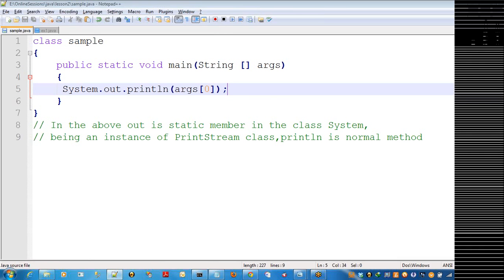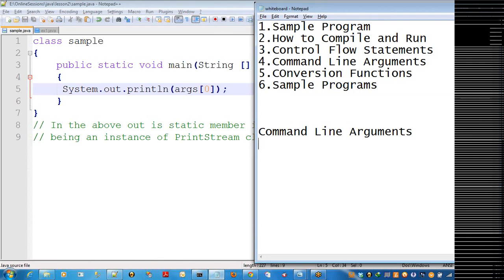To find out the number of elements in an array, we can use the property called length. The purpose of this property is to find out how many elements are there in the array. According to that, you can take a loop and specify the condition.